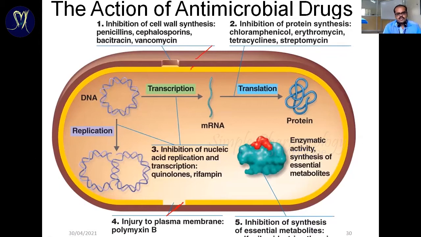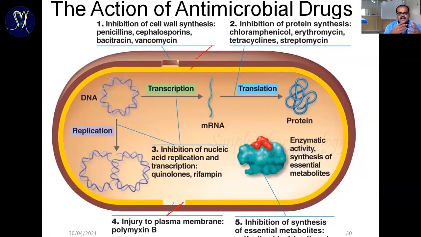The last one, the fifth, is to inhibit essential metabolic pathways. Again, for survival the organism synthesizes its own materials. Examples are sulfonamide category drugs, trimethoprim and cotrimoxazole. These drugs inhibit the metabolic product, so the organism can't utilize those products. Because of starvation, the organism dies.